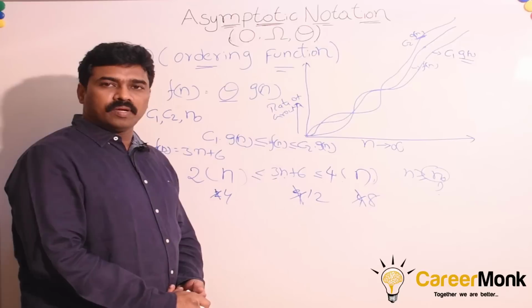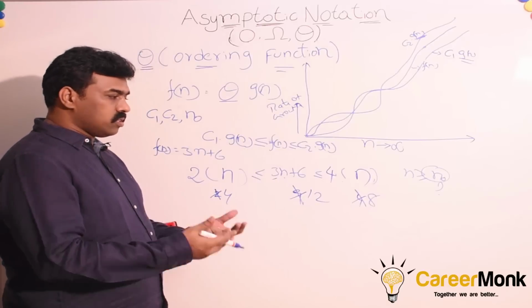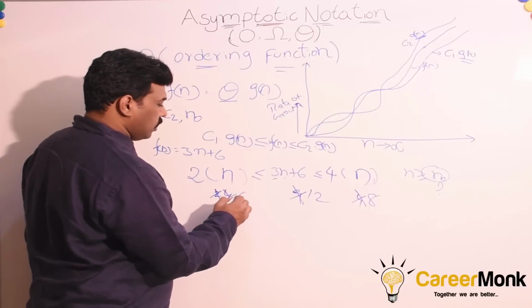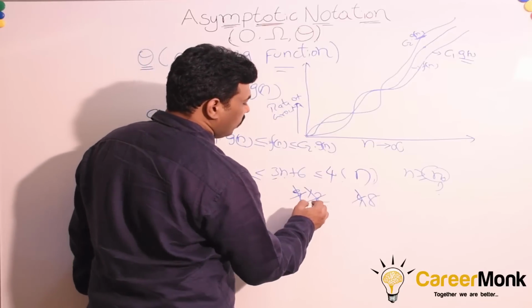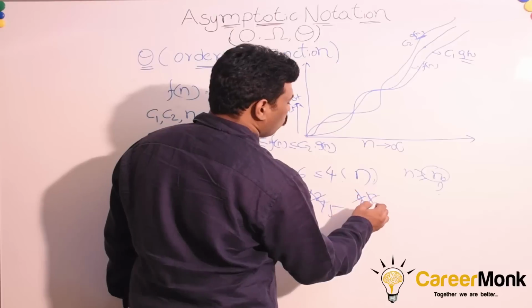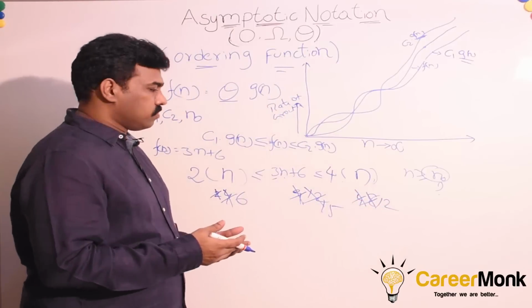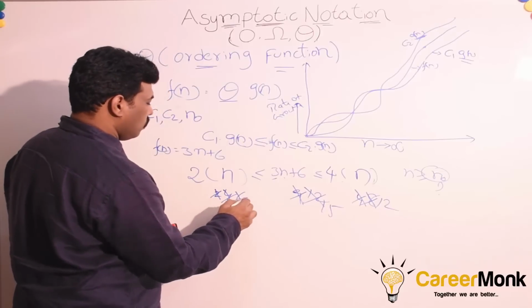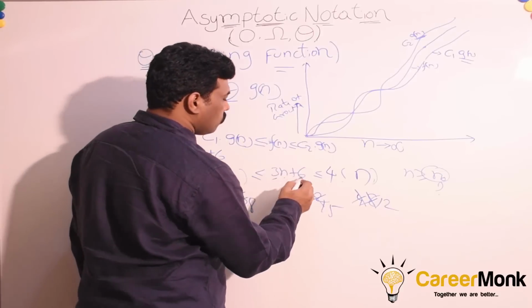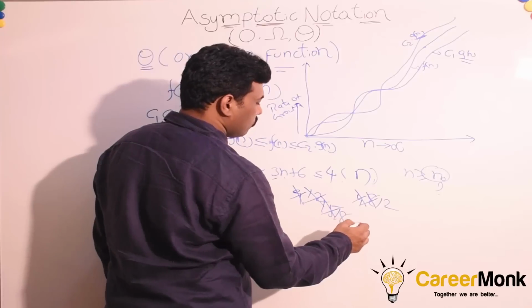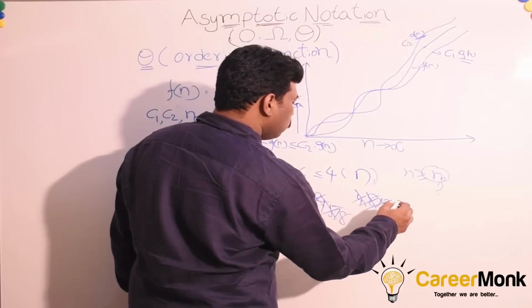This is also not satisfied. n is equal to 3: 6, 15, 12. n is equal to 4: 8, 18, 16.